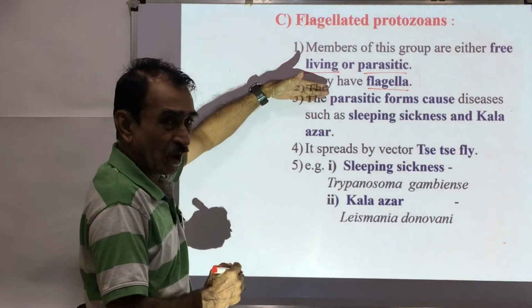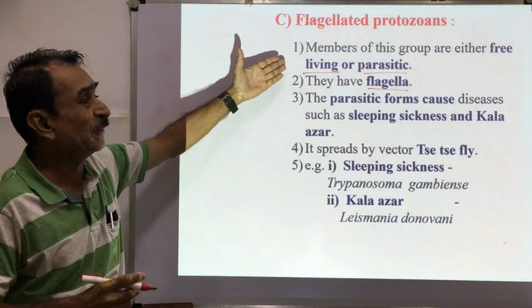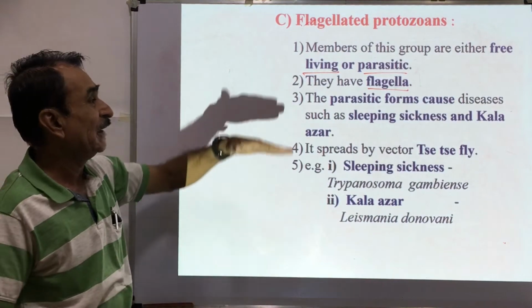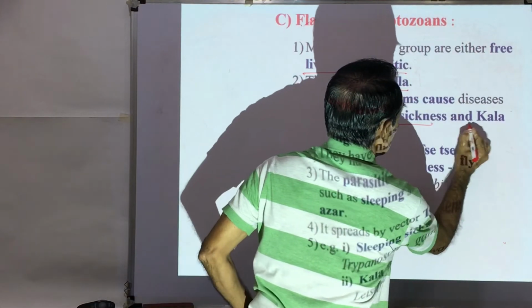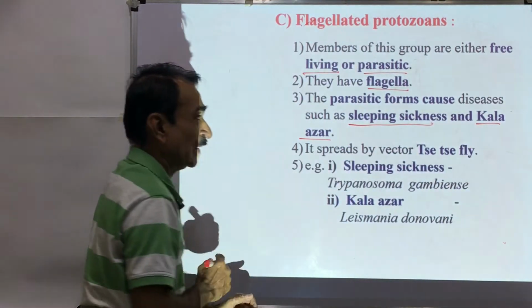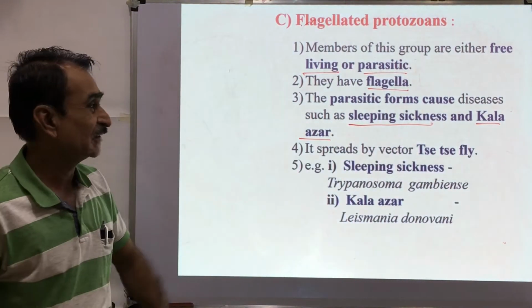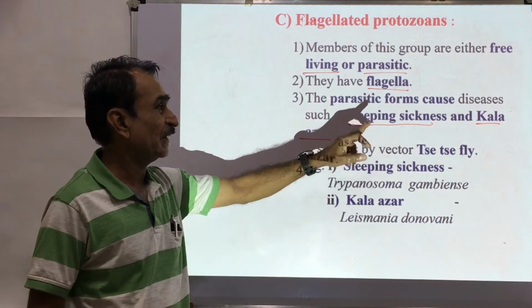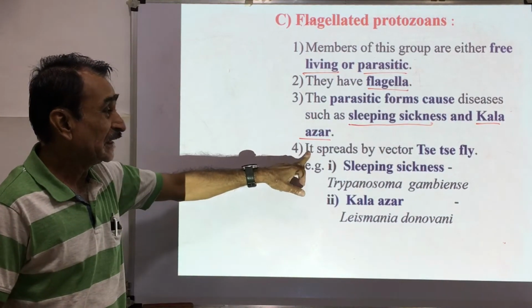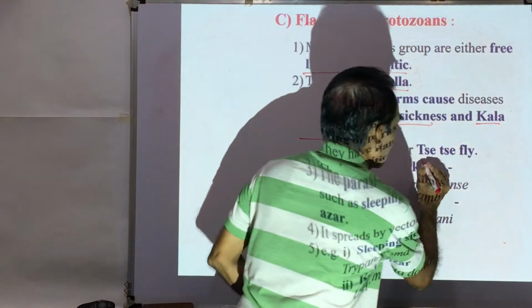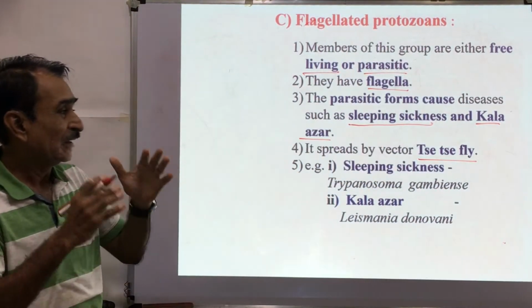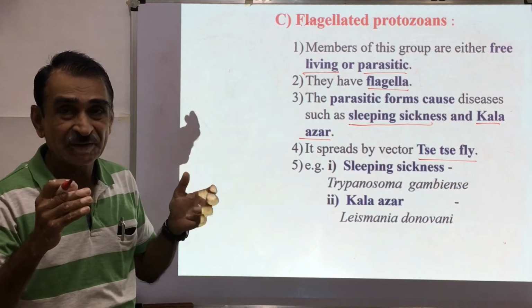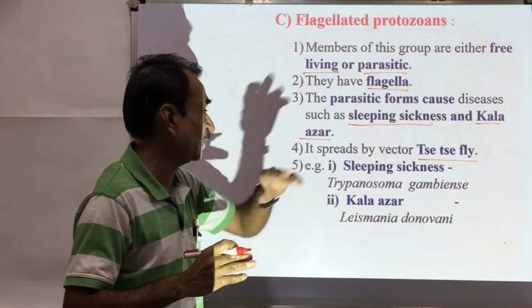Parasitic forms cause. म्हणजे आपण आता पाहिलं की they are free living or parasitic. Parasitic forms cause diseases like sleeping sickness and kala azar. You remember the names of these diseases: sleeping sickness and kala azar. It spreads by the vector, the tsetse fly. You also remember this name. These are spreading because of this fly.